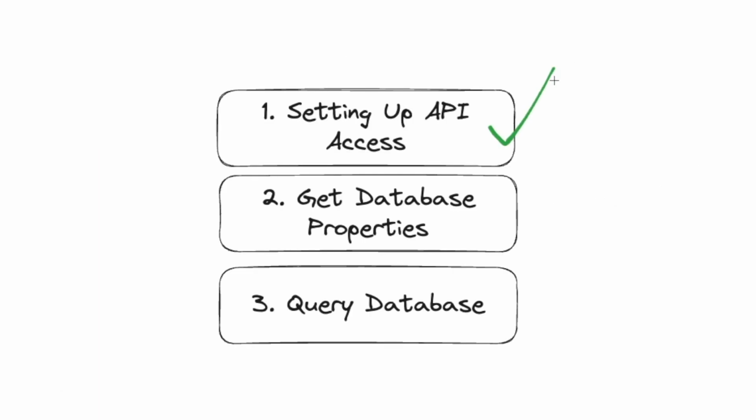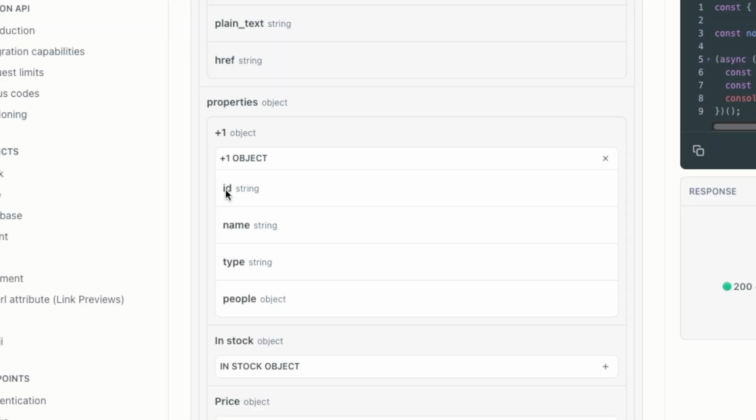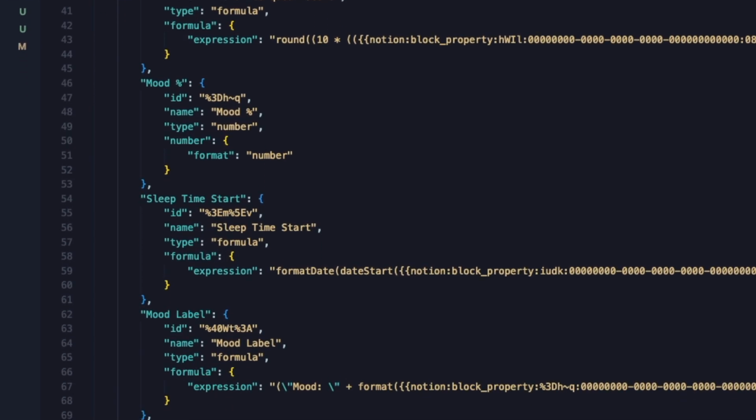So now that we got the Notion API access working, the next step was to give the agent an understanding of the properties that were within the database.